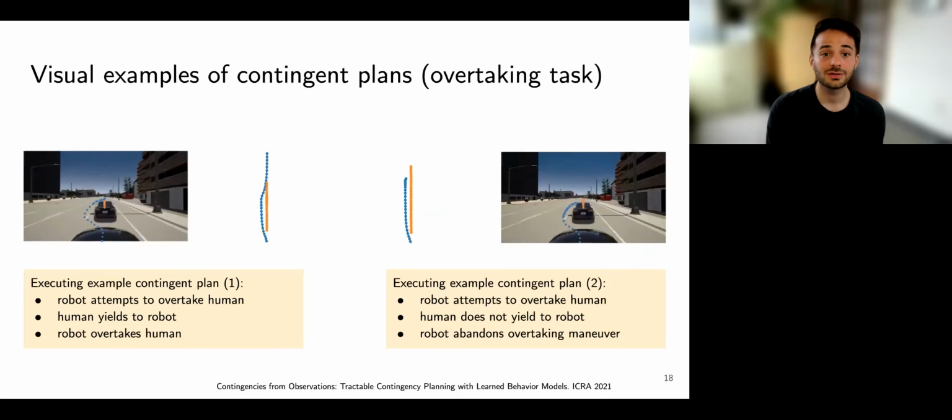Here are additional examples of contingent plans. For this overtaking task, the contingent plan tries to overtake if the human yields, and abandons it if the human doesn't. Note that these two sets of state space trajectories originate from the same policy. Resampling the human latent variables causes the policy to act differently to different human responses.